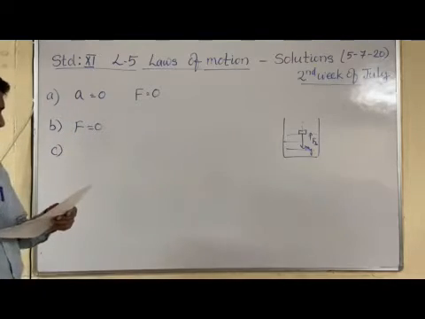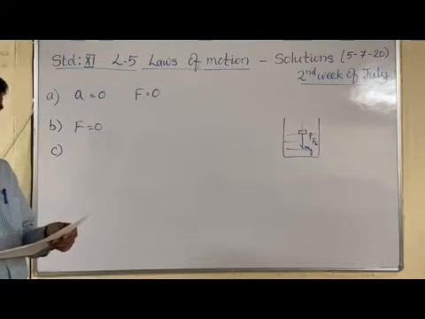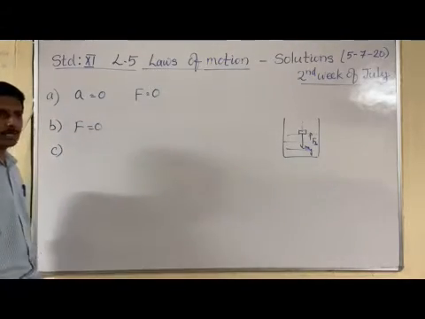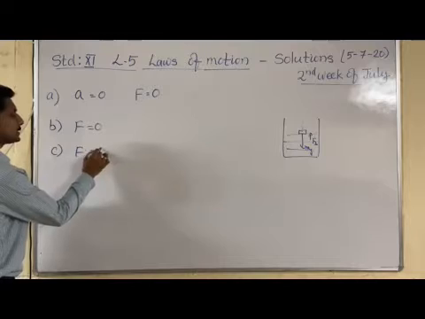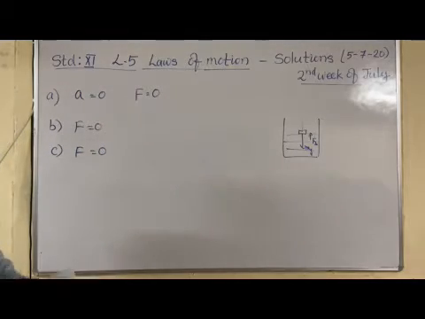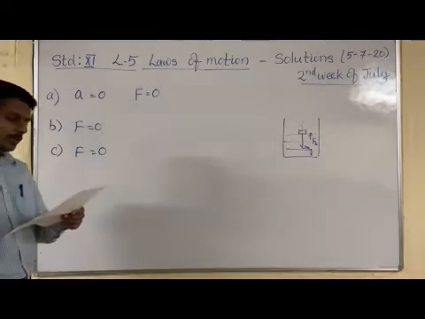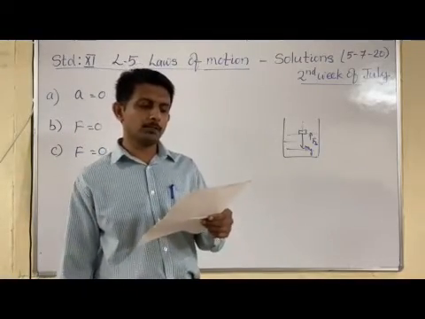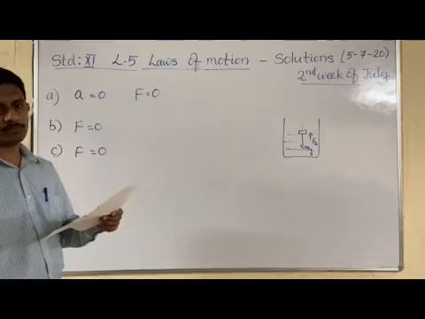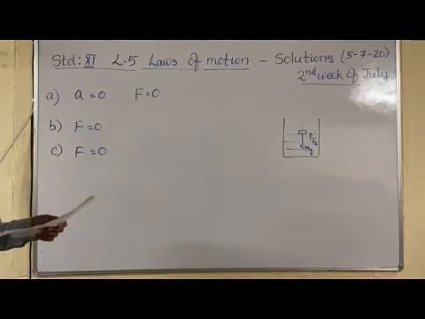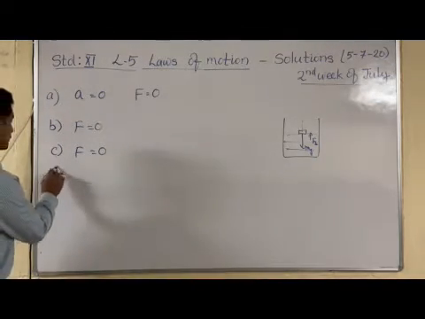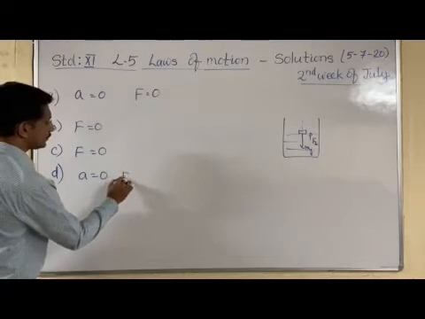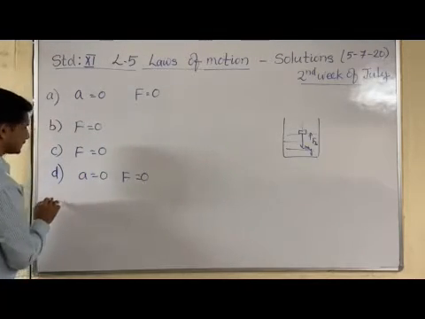Then third case, a kite skillfully held stationary in the sky. So it is stationary, and the net force acting on this system is in this case also zero. Then the fourth one, a car moving with a constant velocity of 30 km per hour on a rough surface. Constant velocity only, so acceleration is zero, and the force acting on this object is also zero.